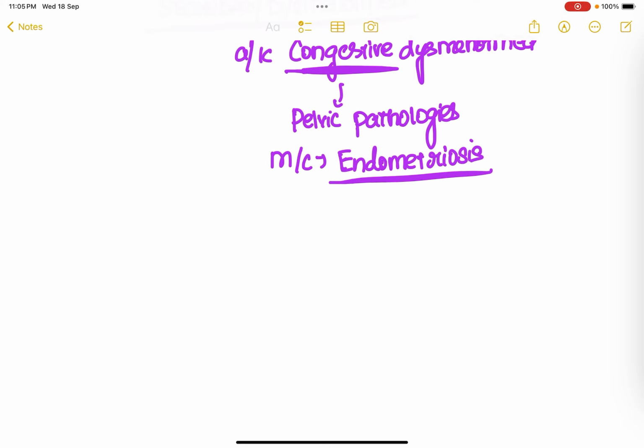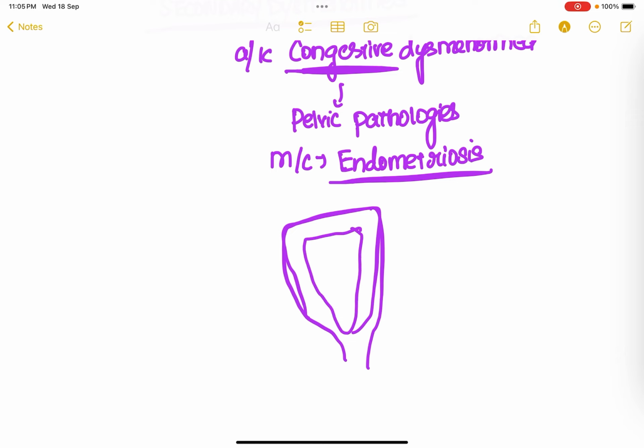Endometriosis is nothing but, let's say for example, this is the uterus, okay? We all know that the uterus has a uterine cavity as well as some muscular layer. There are different layers of the uterus such as the myometrium, perimetrium, endometrium, right? One layer lining the uterine cavity is termed endometrium. Ideally this endometrium is present in the uterine cavity.